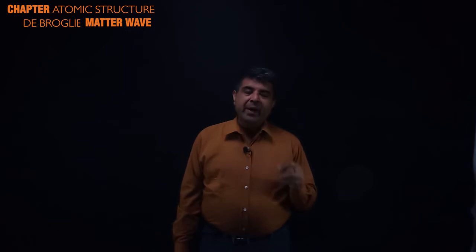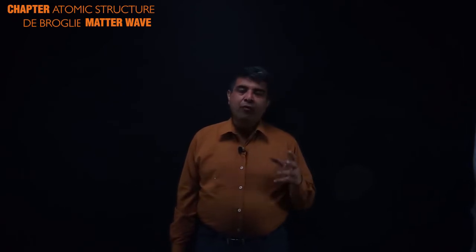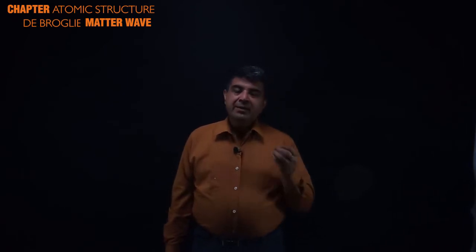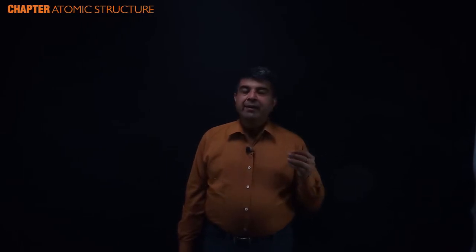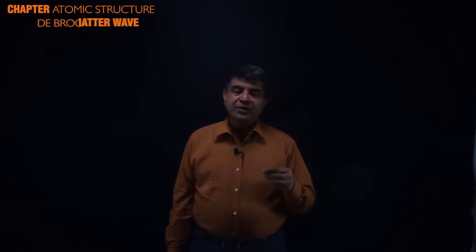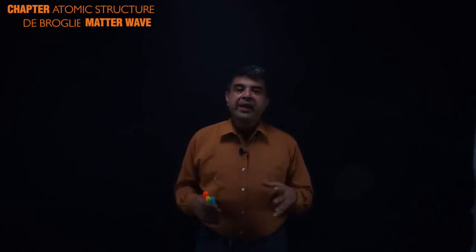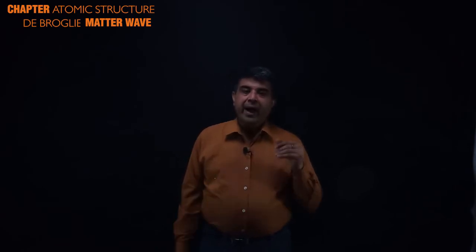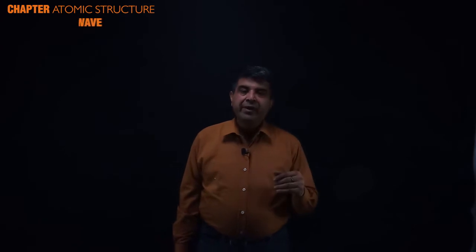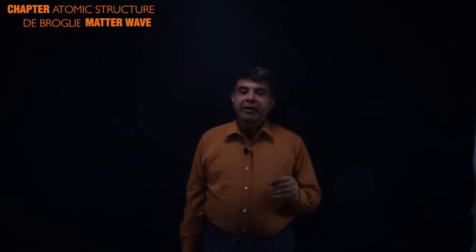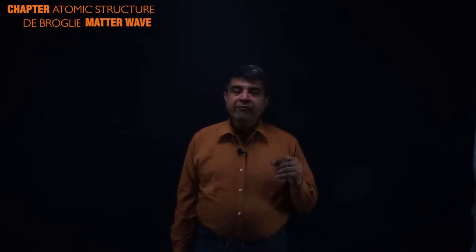Welcome back. So Louis de Broglie proposed that macroscopic particles like cricket ball, football, and some microscopic particles like photons, electrons, protons, neutrons can behave like wave. And this phenomena of particle behaving as a wave is termed as matter waves or de Broglie wave.